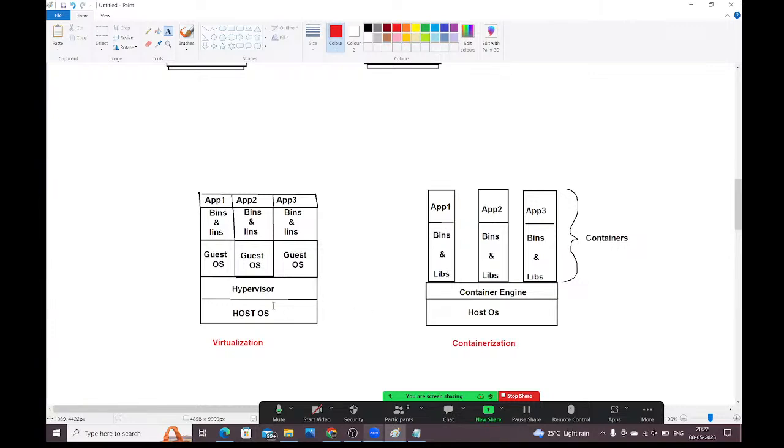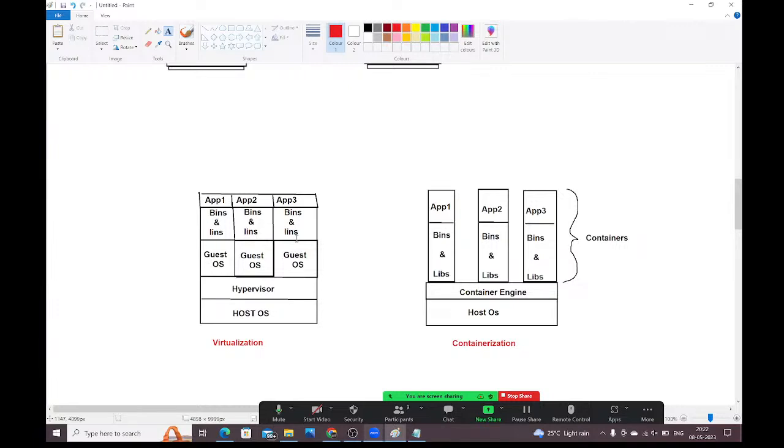In virtualization, in the host operating system, we need to install the hypervisor software. With the help of hypervisor software, we can install multiple guest operating systems. On top of each guest operating system, you need to install your application's development stack, binaries, libraries, and everything. On top of that, you can run your application. We install all these things in the guest operating system only, and you run your application in the guest operating system only.